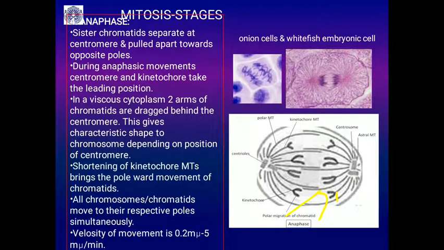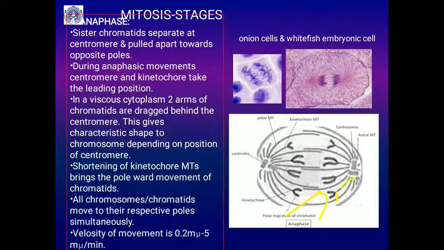Depending on the shape of the chromosome or chromatid, the chromosomes are classified, as you have studied already. During anaphasic movement, they are considered as metacentric, submetacentric, telocentric, acrocentric chromosomes, and so on. There is a shortening of the kinetochore microtubules.